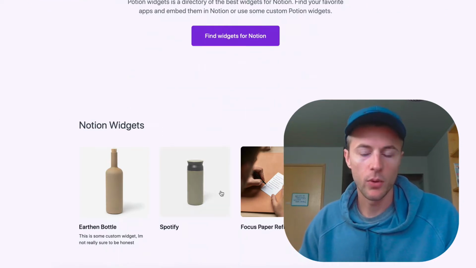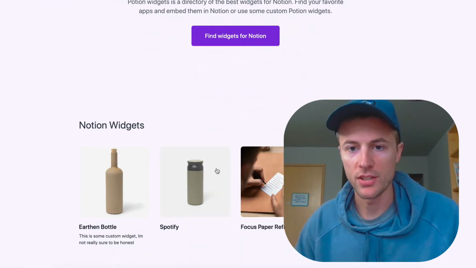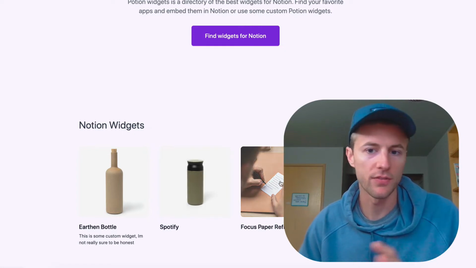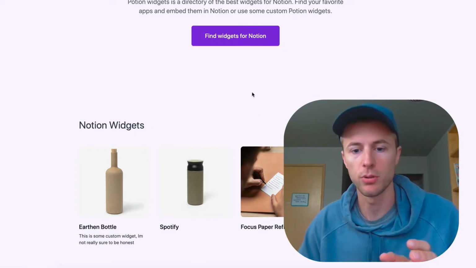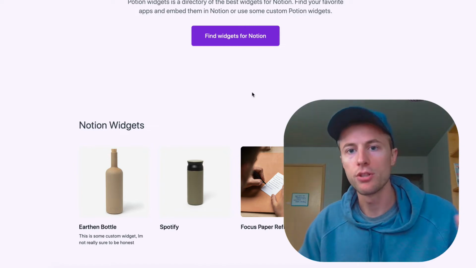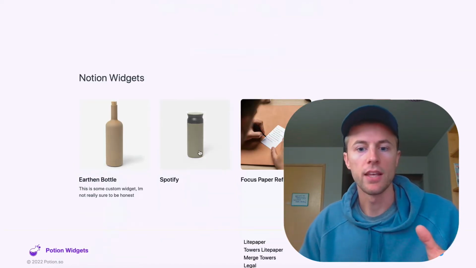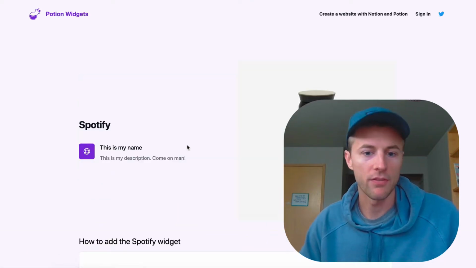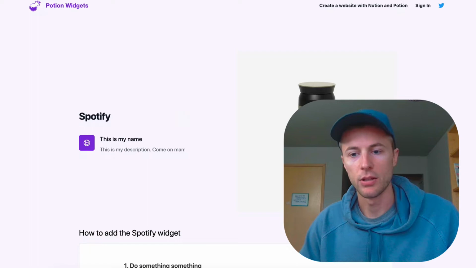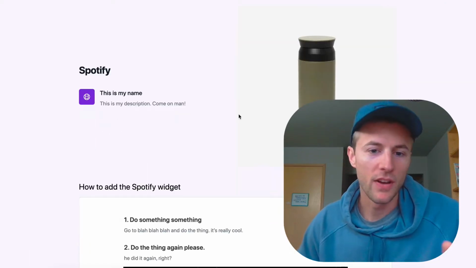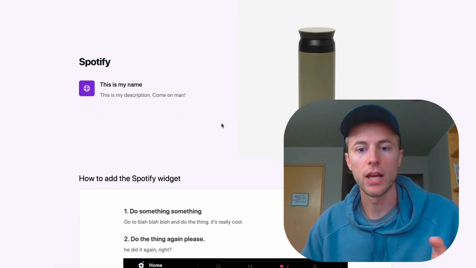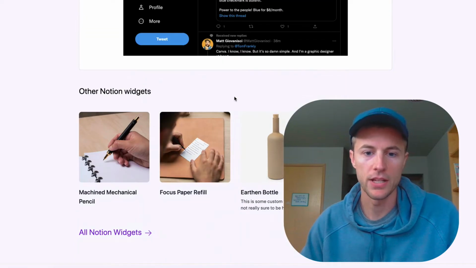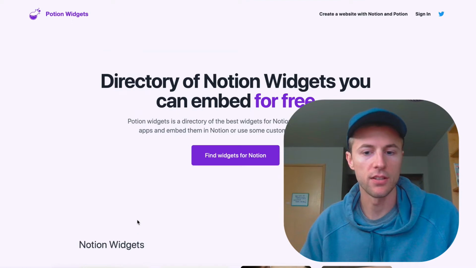So basically this is going to be a hub of widgets. Jordan O'Connor just talked about this idea, having a hub of all these different widgets. Eventually I'll make them searchable, where Notion users can come to this page and find widgets they might want, like say they want to embed a Spotify playlist. This will eventually be a how-to guide of how to embed a Spotify widget in your Notion page, and then you can jump to other widgets.